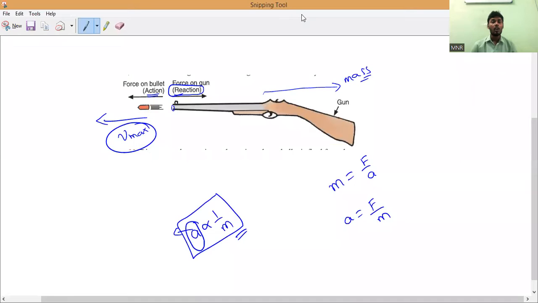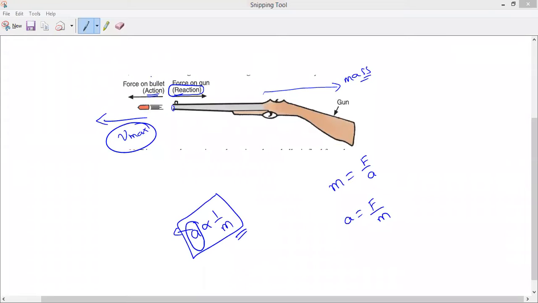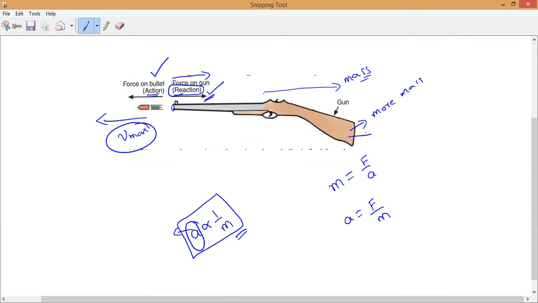Now, if the force exerted by the gun on the bullet is in the forward direction, that is the action, then immediately the bullet will exert a force on the gun. That is what we call the reaction. But the gun's mass is more, so it will move backward only a small distance.